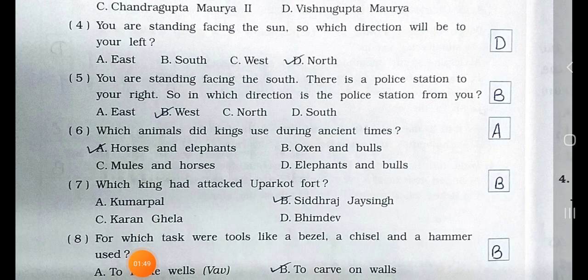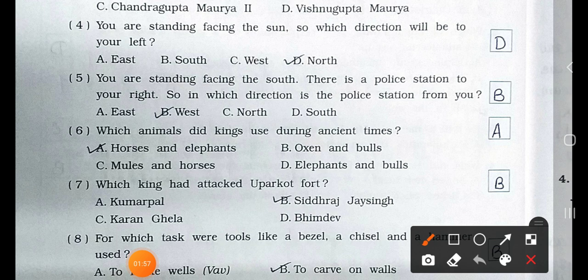Now see number 5. You are standing facing the south. There is a police station to your right. So, in which direction is the police station from you? Option A east, B west, C north, and D south. Answer is option B, west.